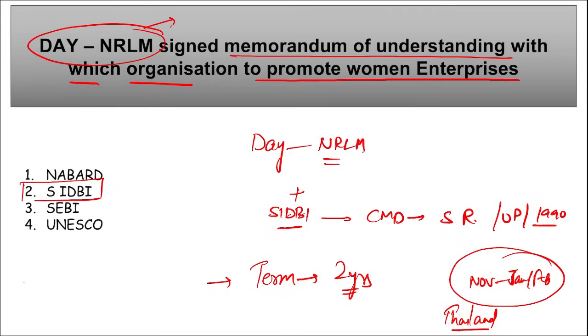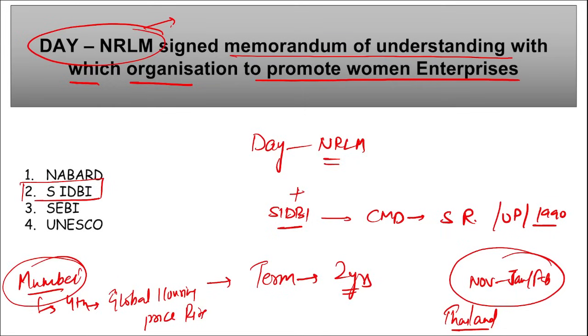What was the rank of Mumbai? Oh, I just said Mumbai ranked. My mistake, friends. Mumbai ranked fourth in the global housing price rise. In the global housing price rise, what is the rank of Mumbai city? It was ranked fourth. Right?